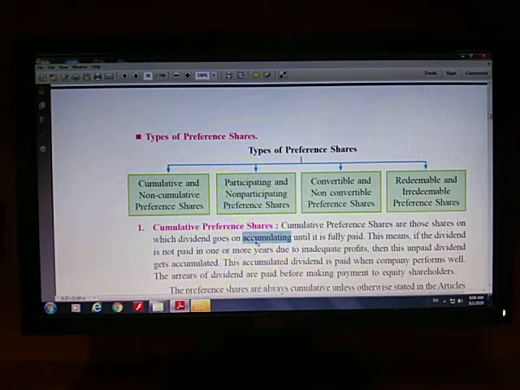The right is accumulated in case of cumulative preference shares. It means whenever a company earns sufficient profit in the future, then the accumulated dividend for the past years is presented to the shareholder. At that time you must have cumulative preference shares with you.